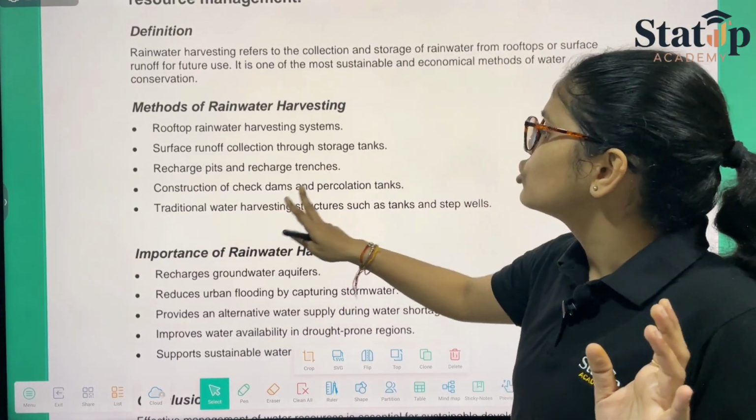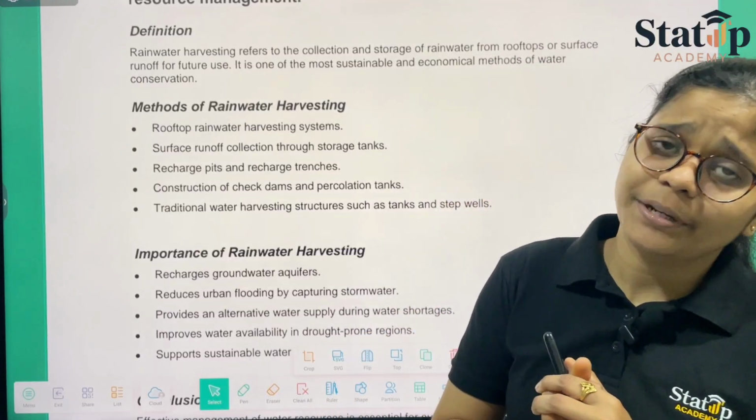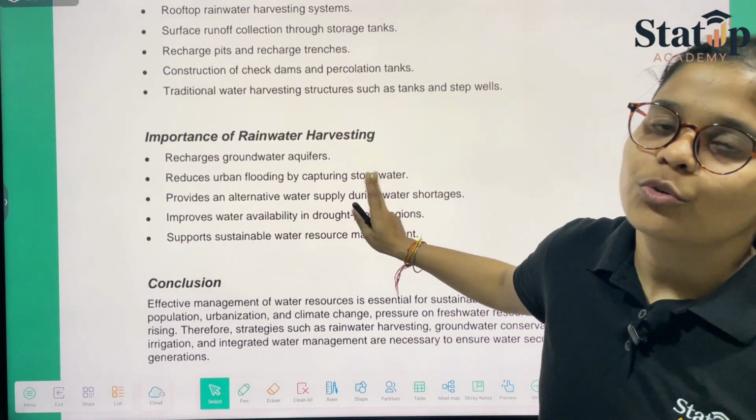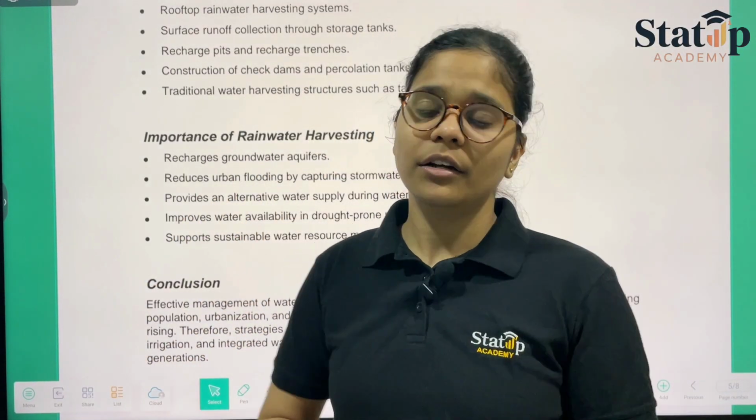Another thing is the construction of check dams and percolation tanks, that is the major thing that could be done on our side. Then the traditional water harvesting, like tanks we are using, or step wells, in order to collect the rainwater and then store it for our later use.